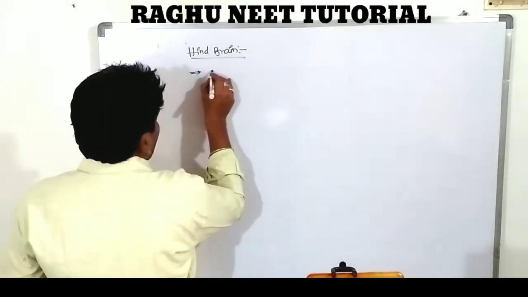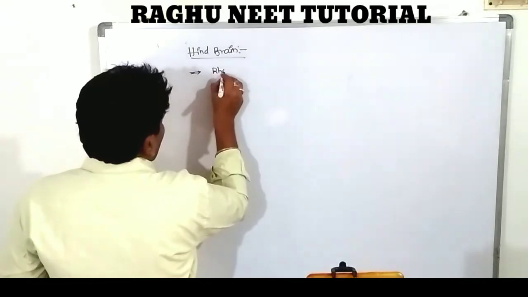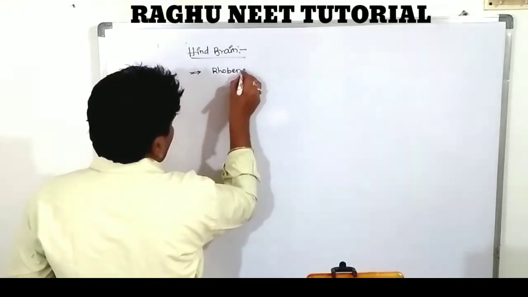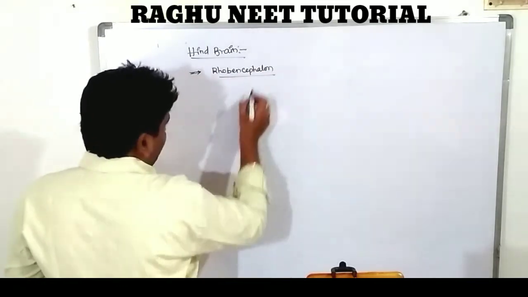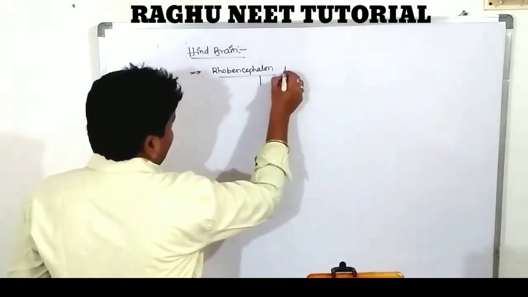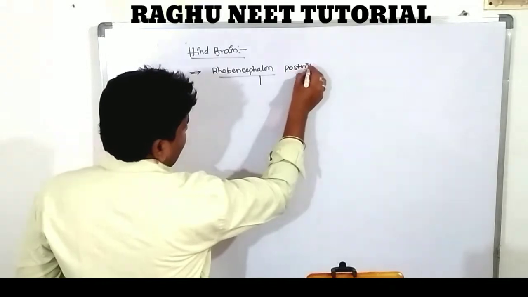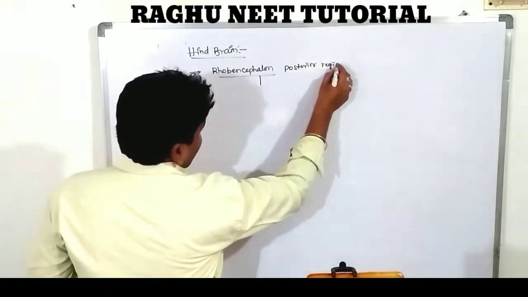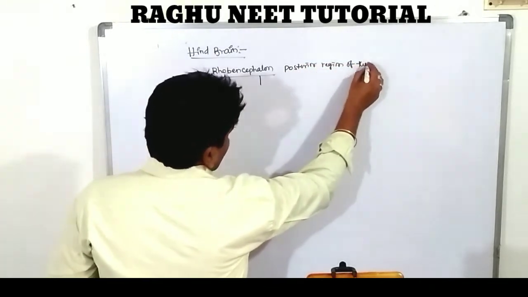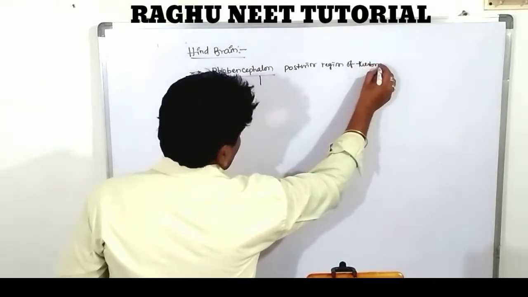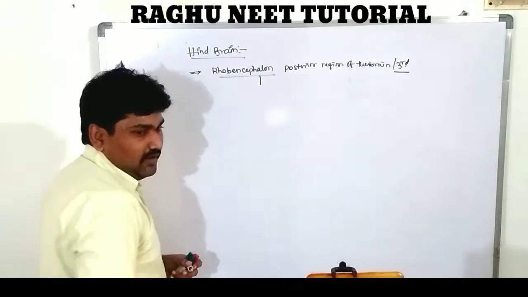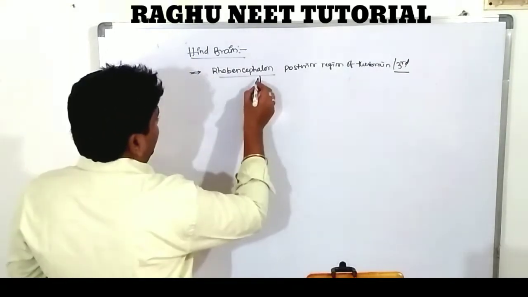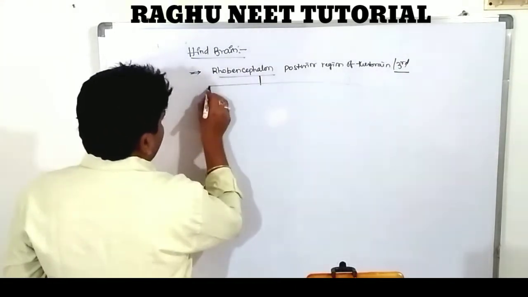First one, the hindbrain is called a rhombencephalon. It is located in the posterior region, or third part of the brain. The rhombencephalon contains how many regions? 3 regions.